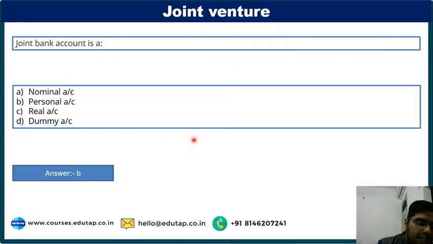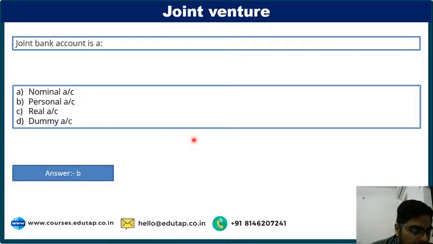Here, when I am making an entry that money has been deposited by the co-venturer to the joint bank account, who is the receiver? The joint bank account will be debited here. And who is giving? The co-venturer is giving, so the co-venture account will be credited here. I am making the entry by this rule. I am not making the entry that money has increased or decreased. I am making the entry that the joint bank account is different, the co-venture account is different, and I am a different person. Clear?